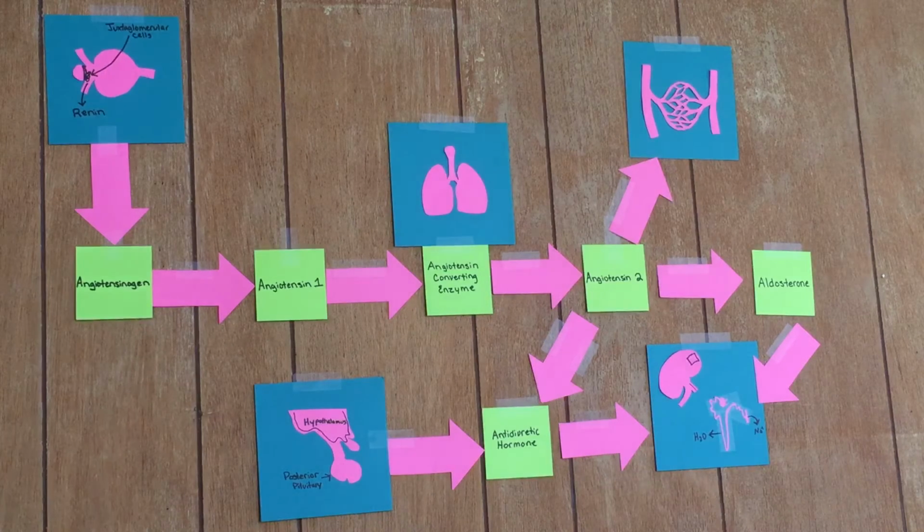This is the renin-angiotensin-aldosterone pathway. These little circles here represent the juxtaglomerular cells in the nephrons of the kidneys. They produce renin, and they also monitor whether renin needs to be released or not.